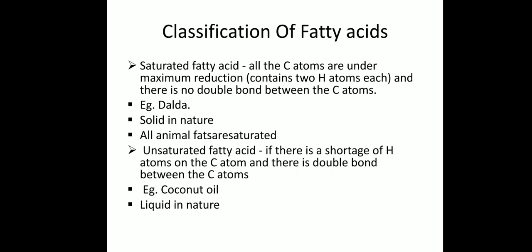First, saturated fatty acid, and second is unsaturated fatty acid. So what do you mean by saturated fatty acids? Saturated fatty acids means if all the carbon atoms contain 2 hydrogen atoms each and there is no double bond between the carbon atoms, the fatty acid is said to be saturated.